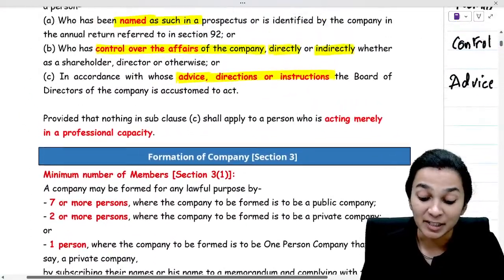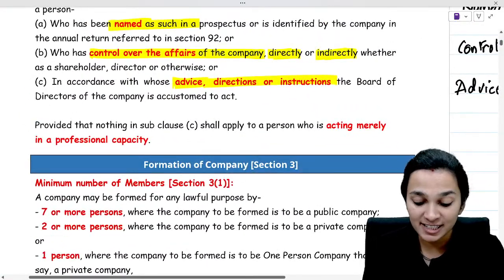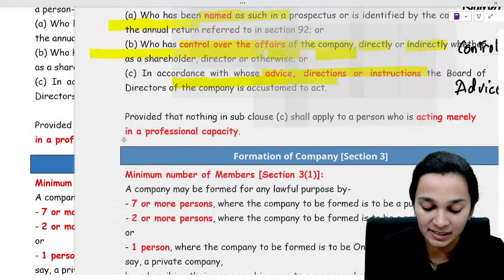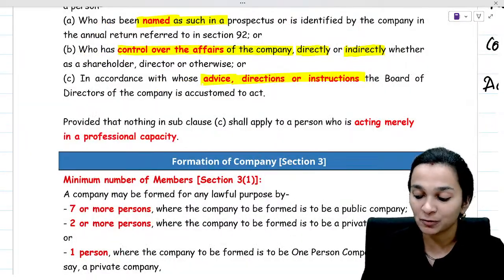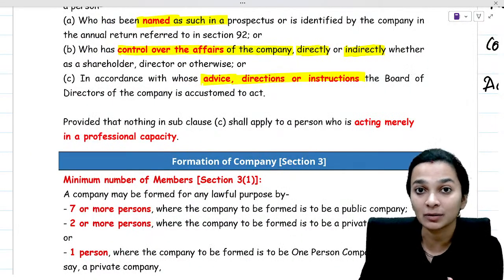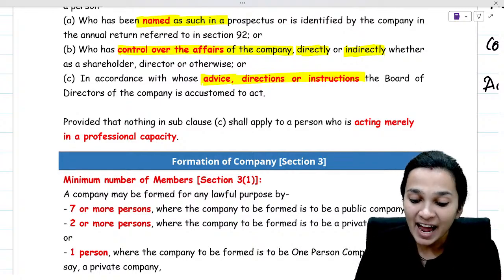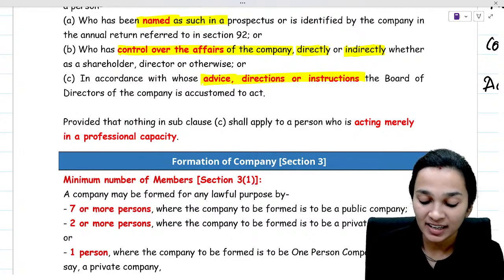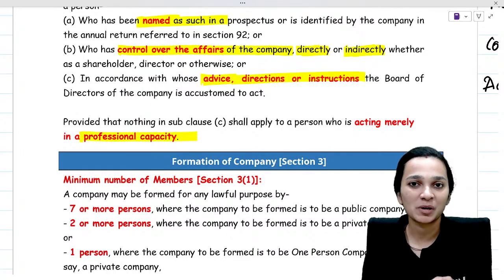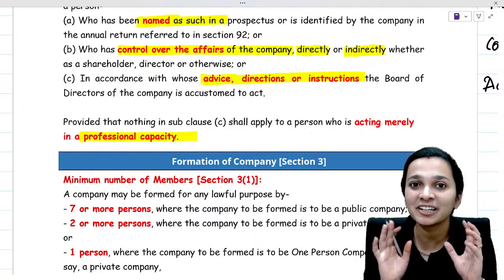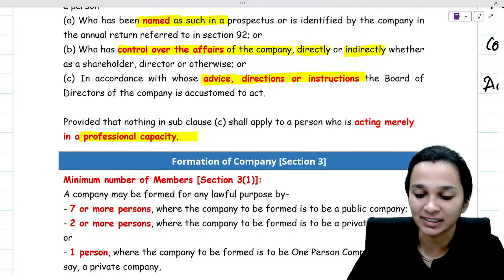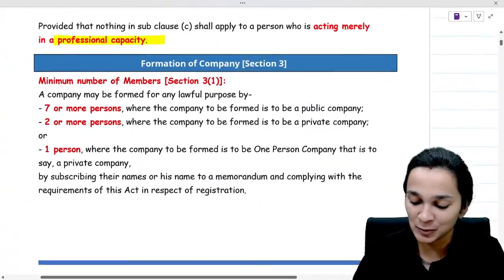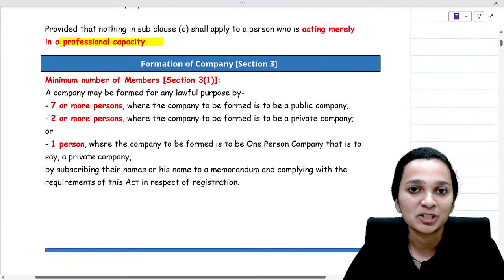Now, there's one more point here which says that if a person is providing advice or direction in a professional capacity. Now, what does professional capacity mean? Professional capacity basically means if you are a chartered accountant or a lawyer and you are providing advice to the company in that capacity, then in that situation, we will not consider him as a promoter of the company. I hope the definition of promoter is clear to everyone. Yes, is it? Let's now move ahead to section 3, which talks about formation of a company.